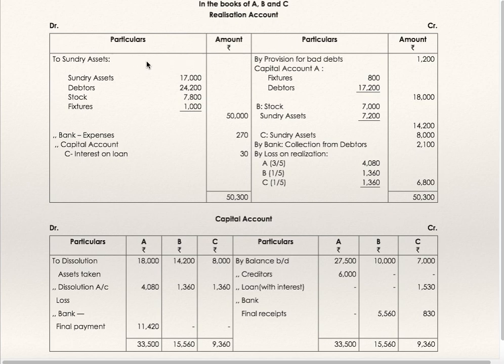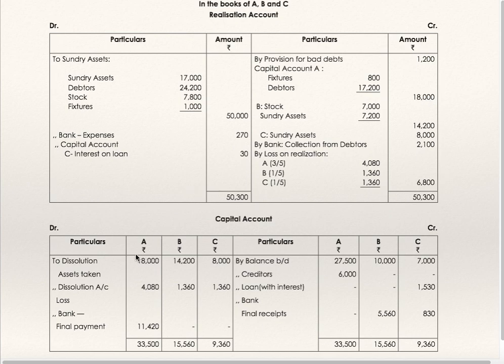Realization account, to sundry assets. Sundry assets, debtors 24,200, stock and fixtures, total is 50,000. By provision for bad debts 1,200. Liabilities they have not transferred. Capital account of A. A has taken over fixtures, that is furniture, at 800 and debtors at 17,200, 18,000.